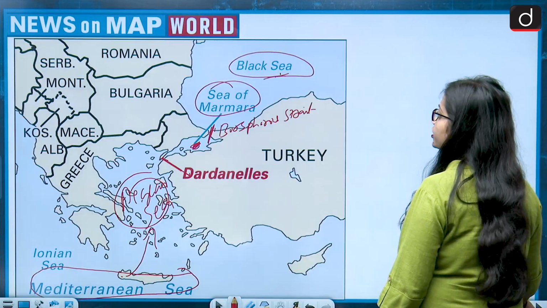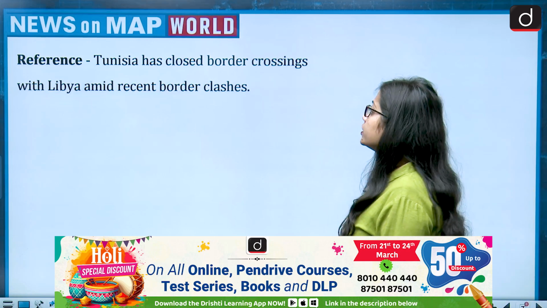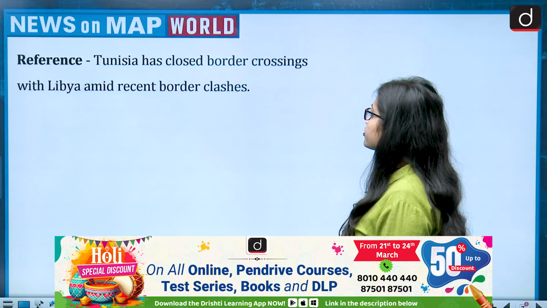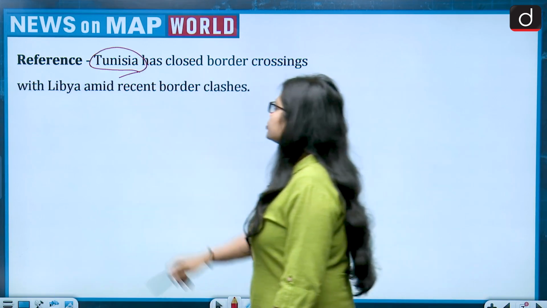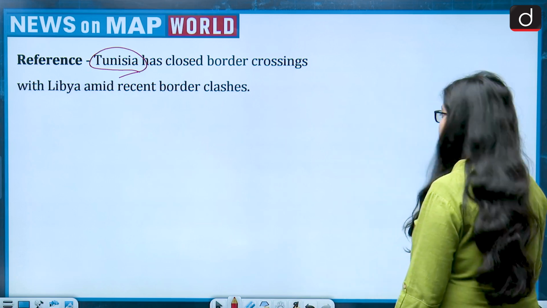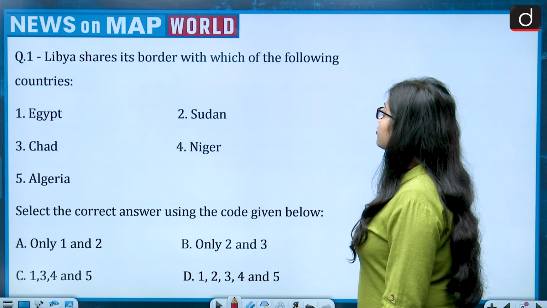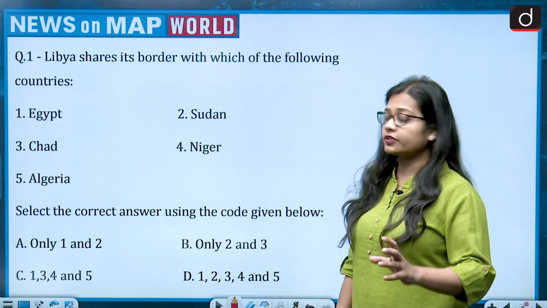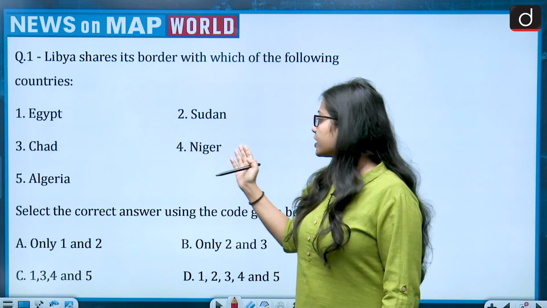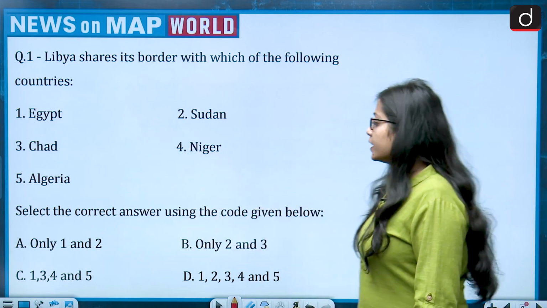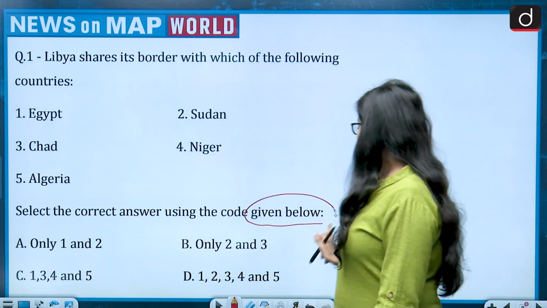So the correct answer is option C, that is both 1 and 2. Now moving on to today's session. The reference for the first question is, Tunisia has closed border crossings with Libya amid recent border clashes, and this brings Tunisia and Libya to the news. The question asks, Libya shares its border with which of the following countries? There are 5 countries given: Egypt, Sudan, Chad, Niger, and Algeria. And the question is asking, select the correct answer using the code given below.